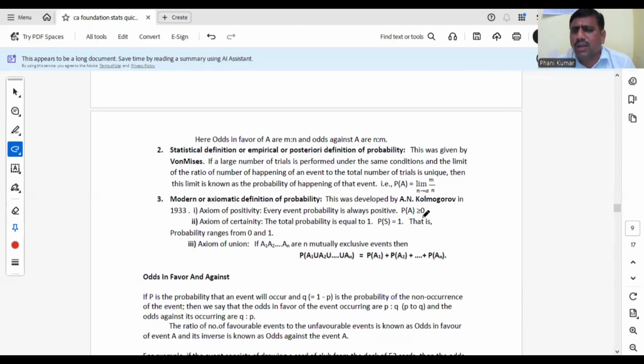A greater than or equal to 0. 0 means impossible, otherwise positive. Okay, this is known as axiom of positivity. A event probability అయినా పాజిటివ్ ఉంటుంది, నెగటివ్ అనేది ఉండదు probability.